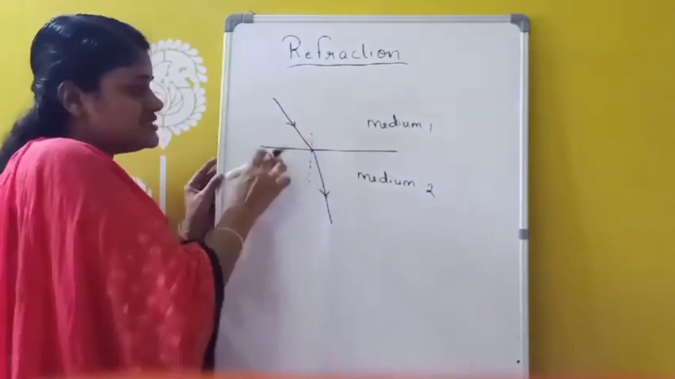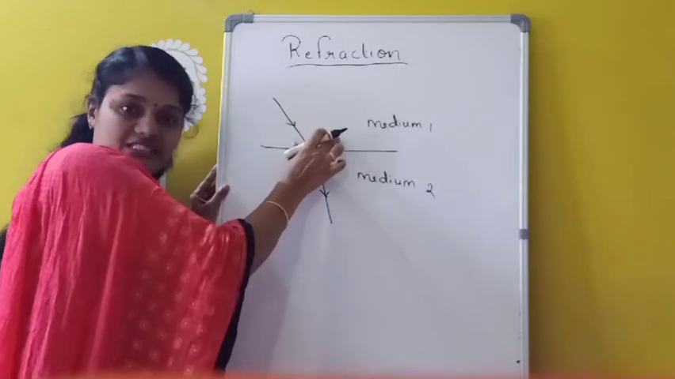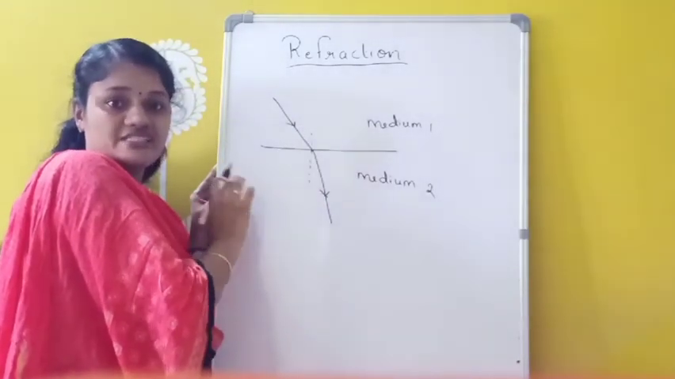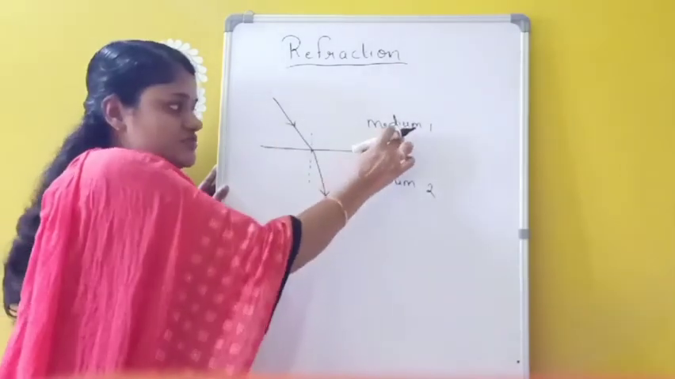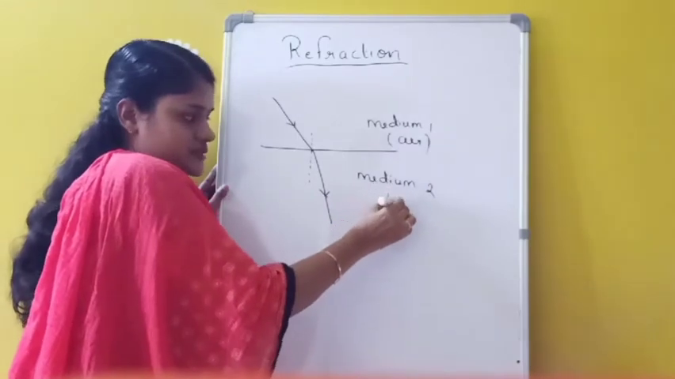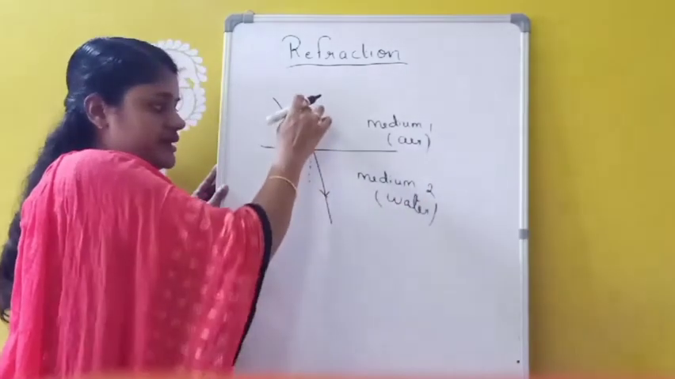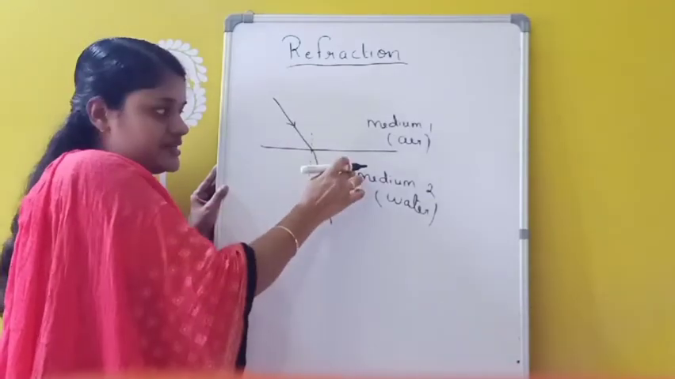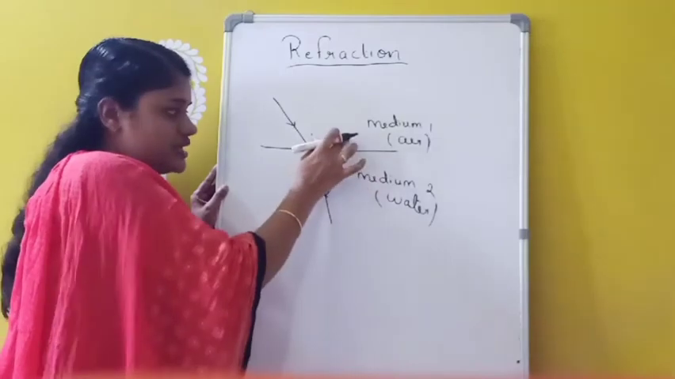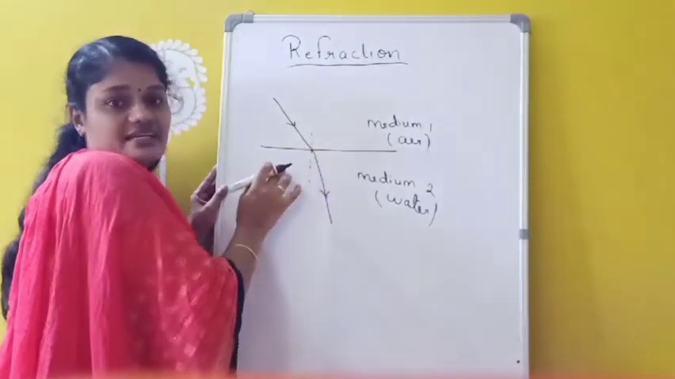Refraction. And why does this refraction occur? The reason is, speed of light will change when it travels from one medium to another medium. The speed of light is not the same in all the medias. Suppose this media I am taking is air, and this is water. Now here light ray travels from air to water. The speed of light in air is not the same as the speed of light in water. So the speed of light will differ in different media. That is the reason this light ray is bending.